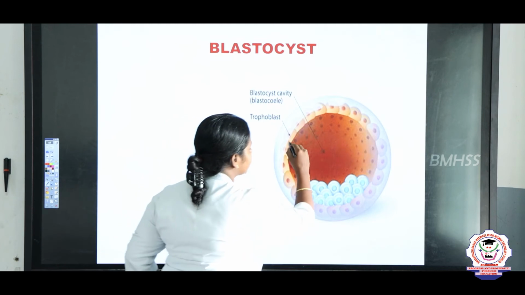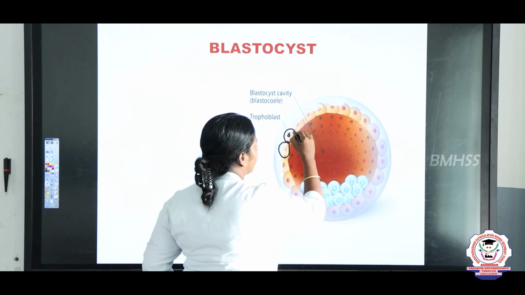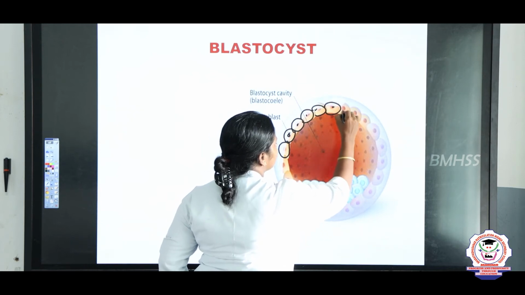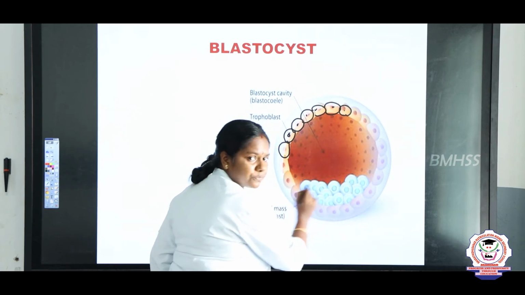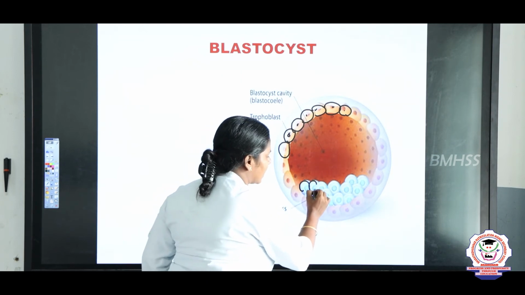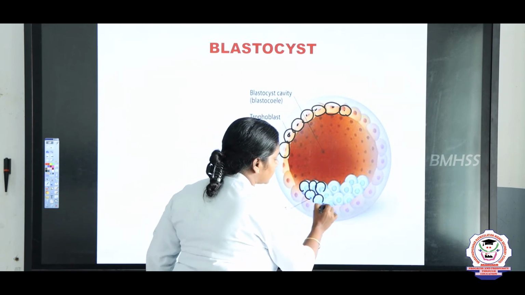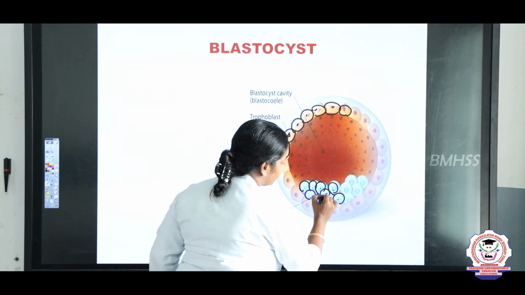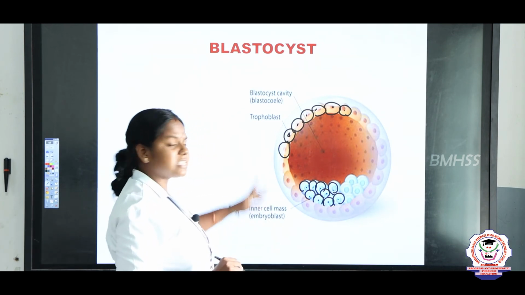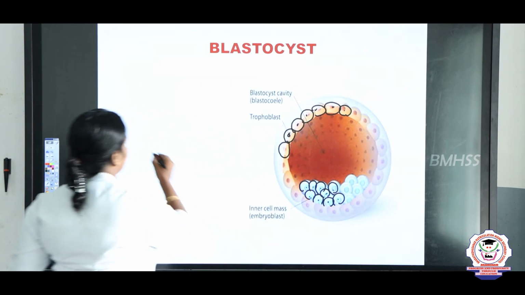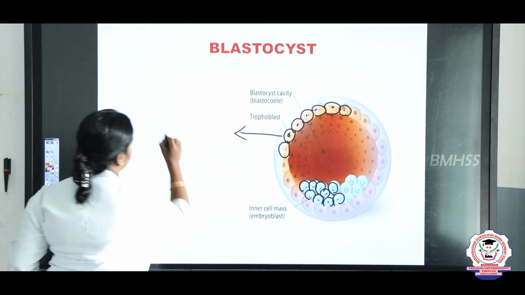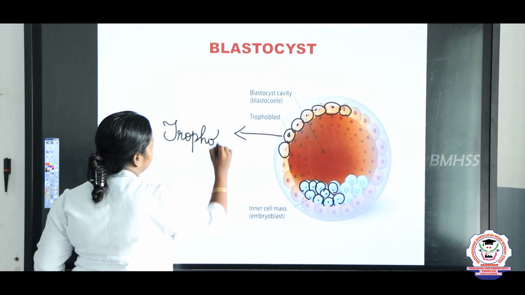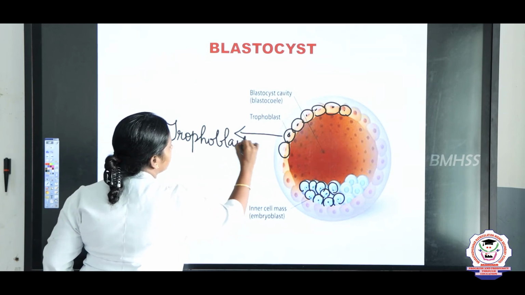Yes, here you can see only a single layer of flattened cells. Single layer of flattened cells on one side, and it is fully fluid filled, and on one side you can see the mass of 20 to 30 cells, like this. Mass of 20 to 30 cells. And this thin layer of flattened cells we call as trophoblast. What do we call it? Trophoblast. It is responsible for forming placenta.